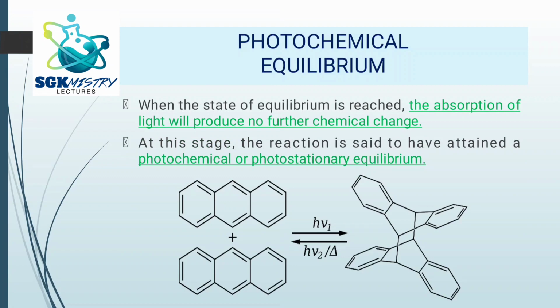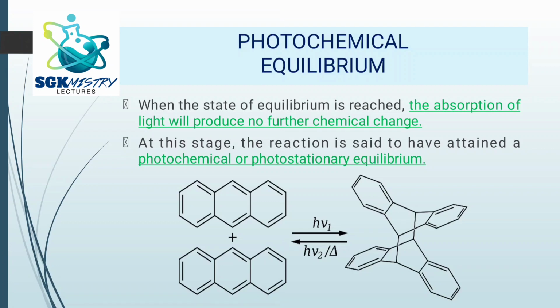So you can see in this simple reaction here, both the forward and backward reactions are in the presence of light itself, photochemical reactions itself. So when the state of equilibrium is reached, the absorption of light will not take place further. And even if it takes place, there is no chemical change, because once the products are formed, the products again react back to give the reactants. So this is what happens when equilibrium is reached.